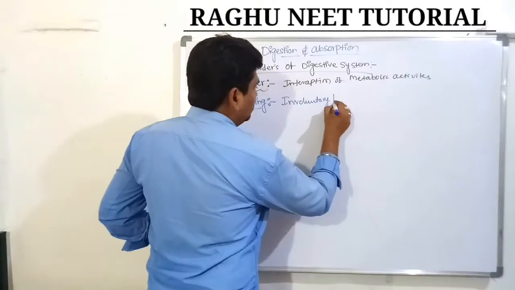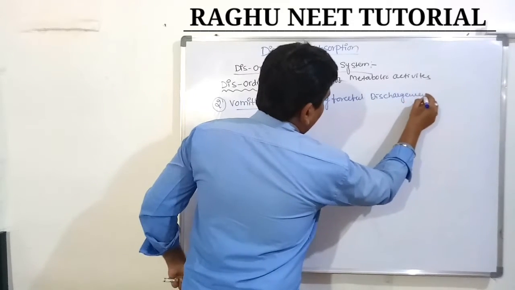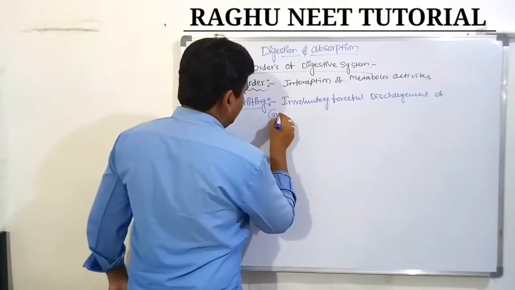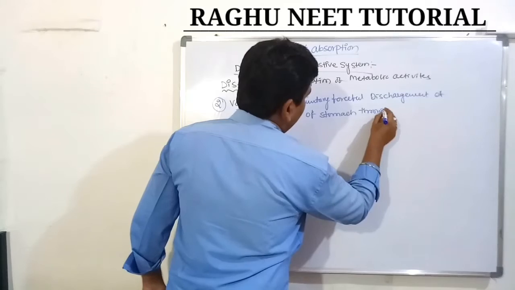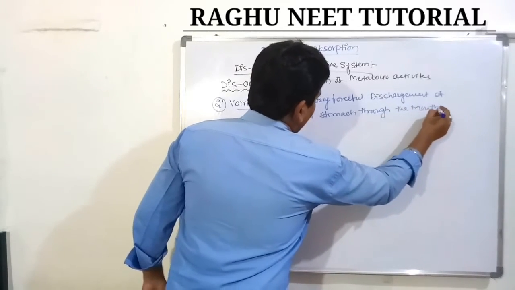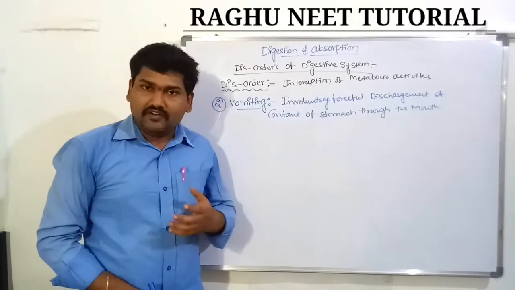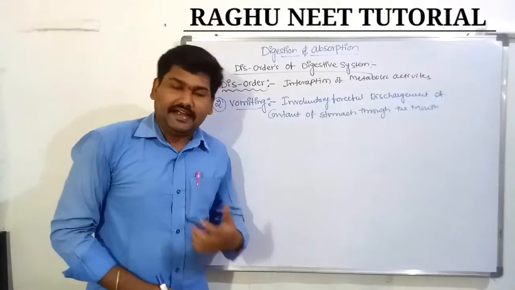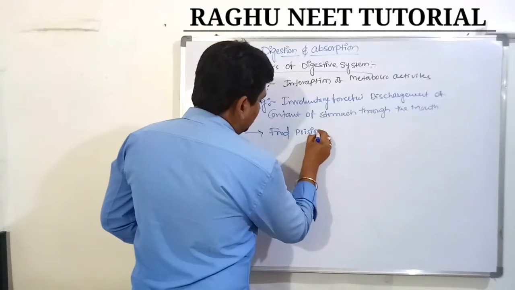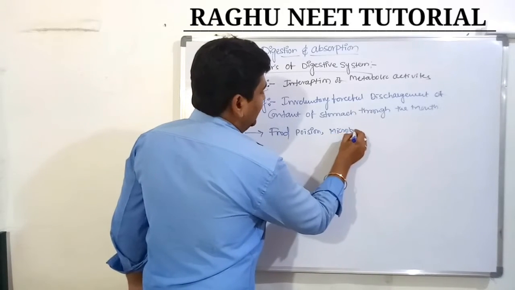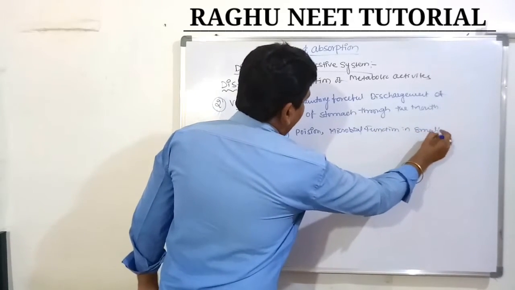The involuntary forceful discharge of stomach content through the mouth is known as vomiting. Vomiting is majorly caused by some microbial activities: first, food poison, and microbial functions in the small intestine. Very, very important, the small intestine.